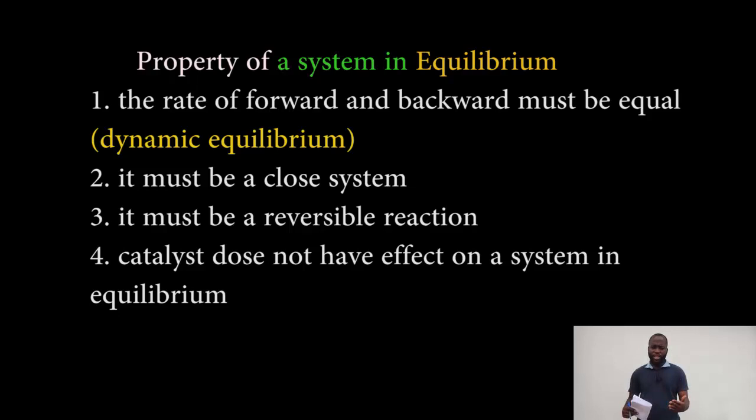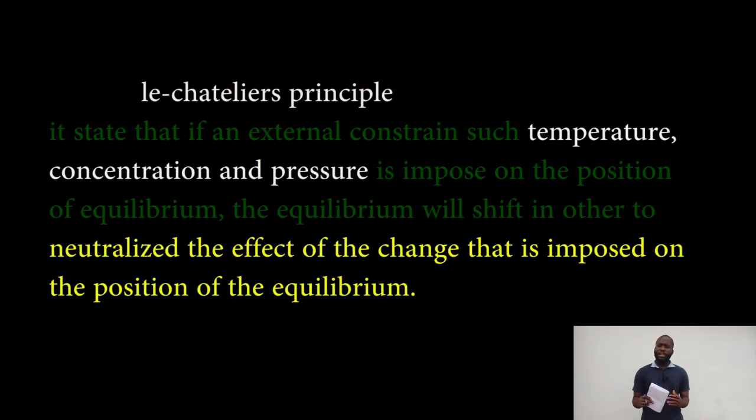Now, before we proceed to talk about the factors that affect the position of equilibrium, we'll look at what Le Chatelier's principle states, because you can't talk about anything that has to do with equilibrium without mentioning Le Chatelier's principle. Le Chatelier's principle states that if an external constraint, such as temperature, pressure, or concentration, is imposed on the position of equilibrium, the equilibrium will shift in order to annul or neutralize the effect of the change imposed on it.